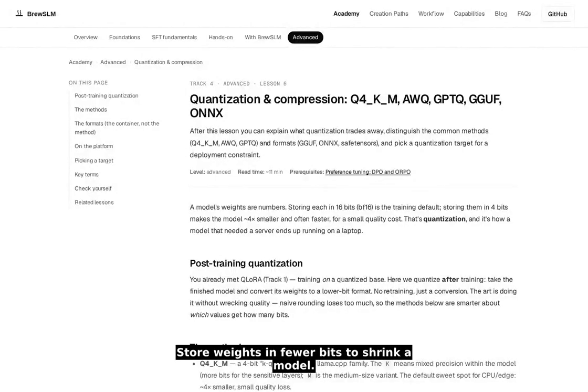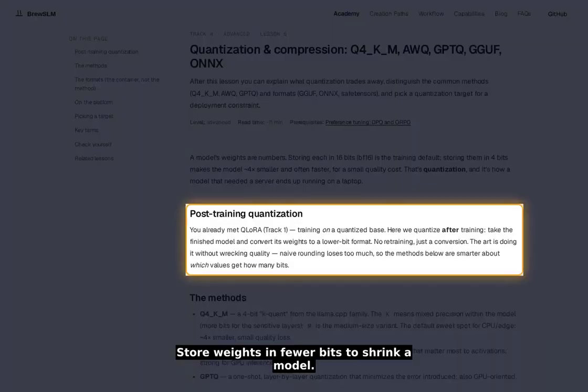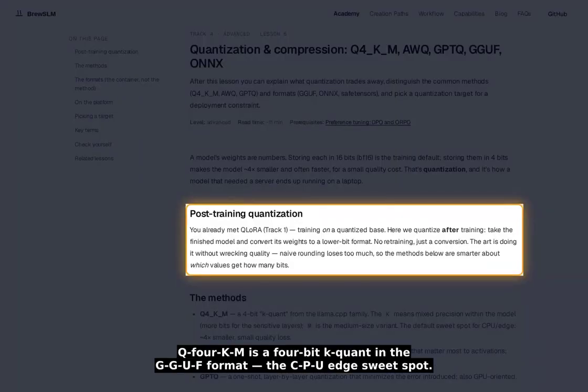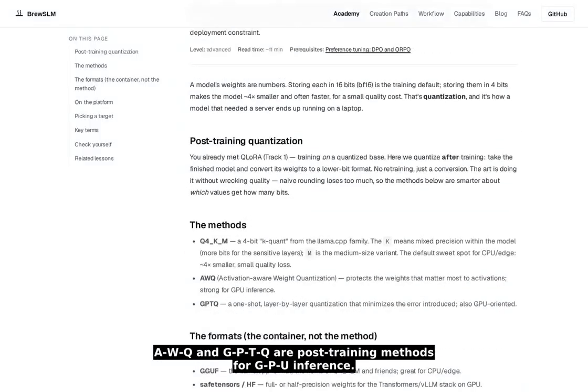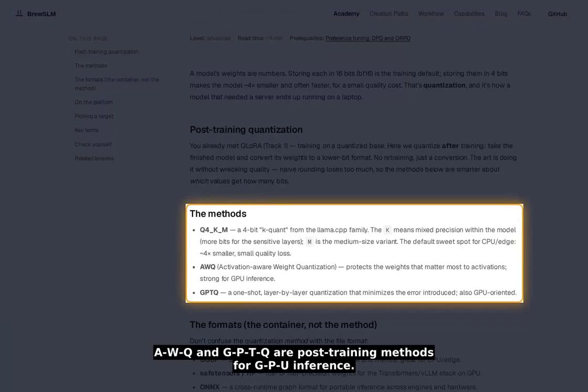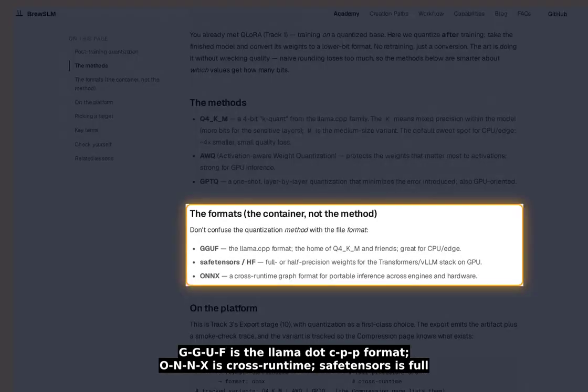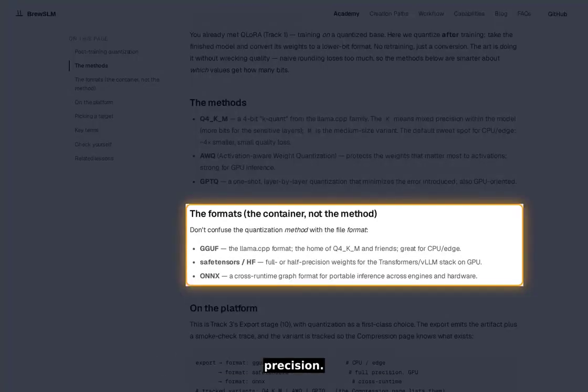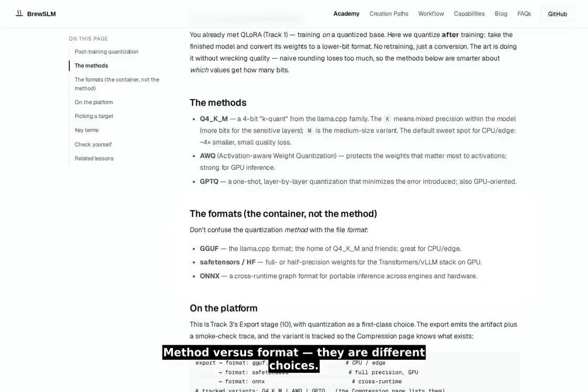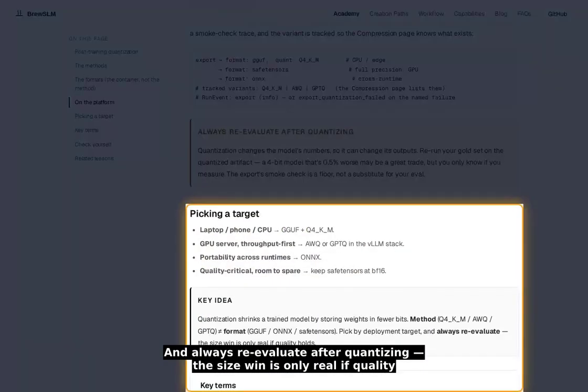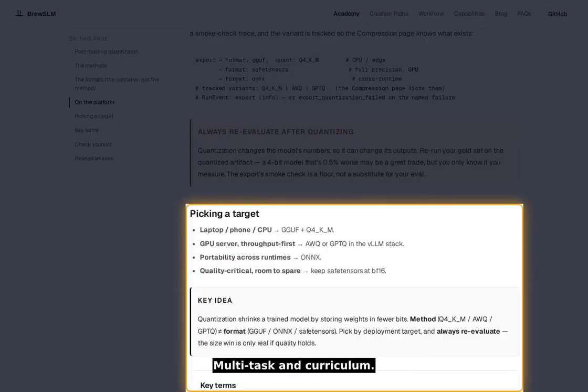Quantization. Store weights in fewer bits to shrink a model. Q4KM is a 4-bit k-quant in the GGUF format, the CPU edge sweet spot. AWQ and GPTQ are post-training methods for GPU inference. GGUF is the llama.cpp format, ONNX is cross-runtime, safetensors is full precision. Method versus format, they are different choices. And always reevaluate after quantizing. The size win is only real if quality holds.